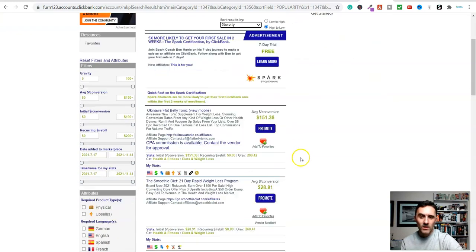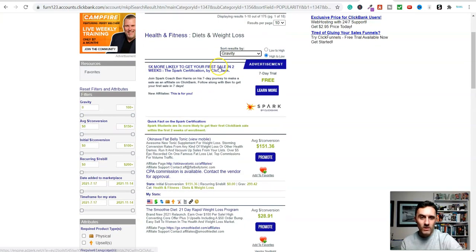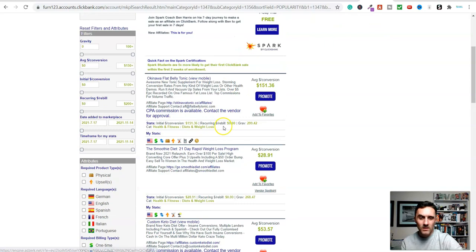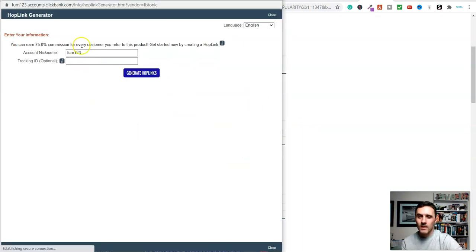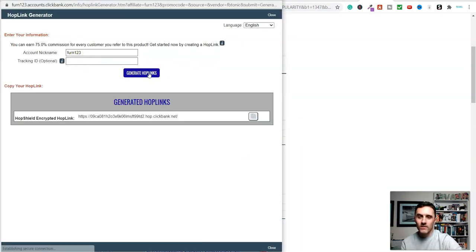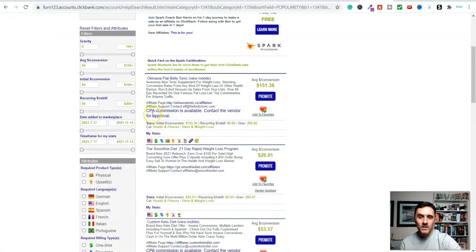So once you've done that, you can go through and have a look at it. So like this one here, this is currently gravity. Where is it? Gravity 299. So this product here is selling a lot in the marketplace. Okay. So if I wanted to promote that, I click on generate link, and I've got this link over here. So now I've got that link here, and this is for this Oakenware Flat Belly Tonic.